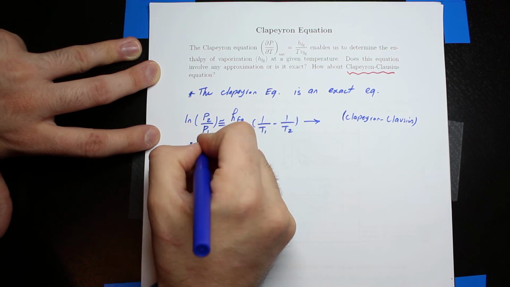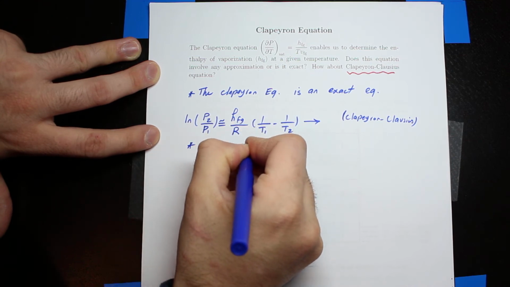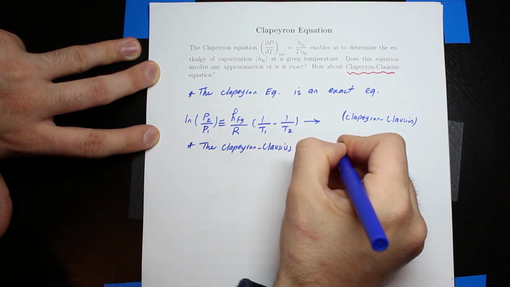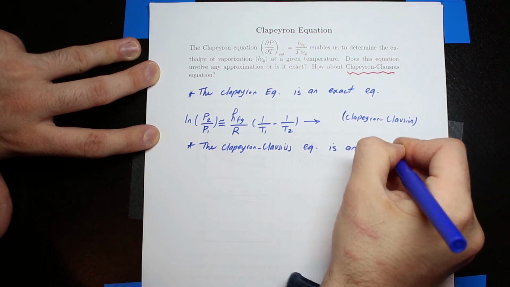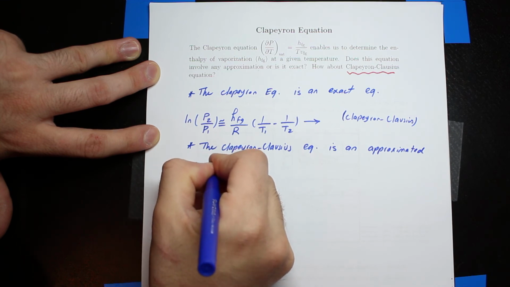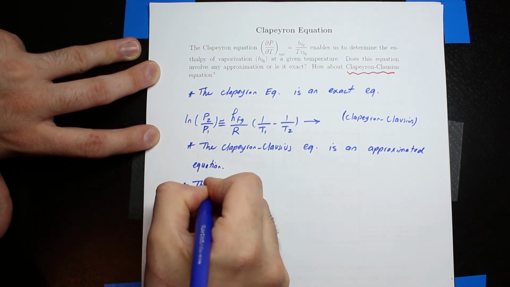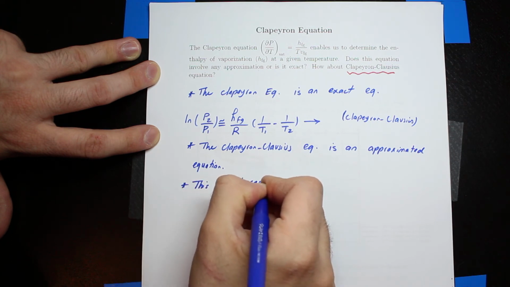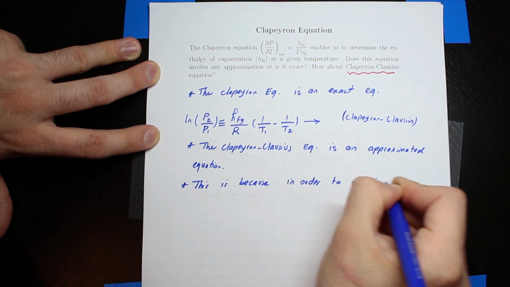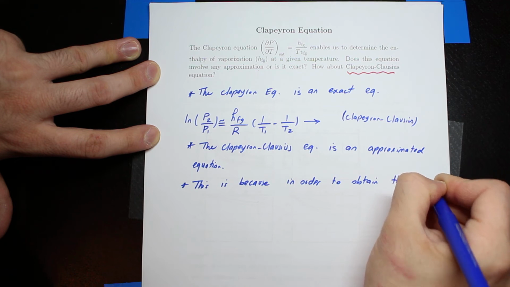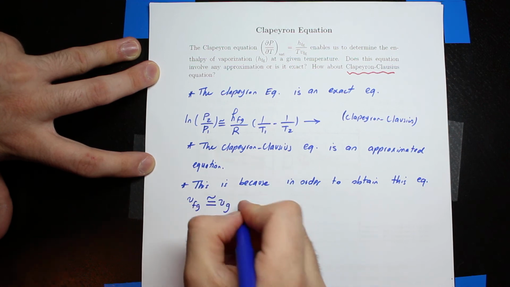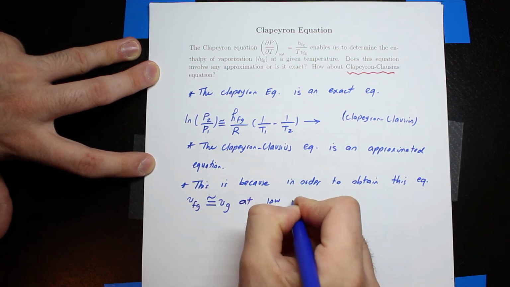So let me just write this down. The Clapeyron-Clausius equation is an approximated equation. This is because in order to obtain this equation, VFG was approximated with VG at low pressures.